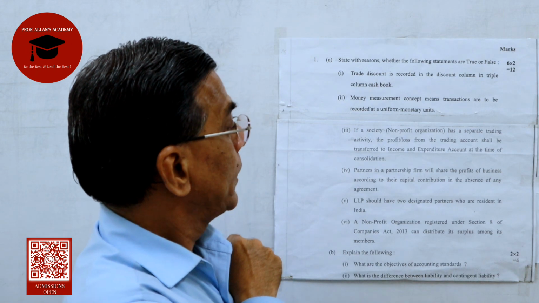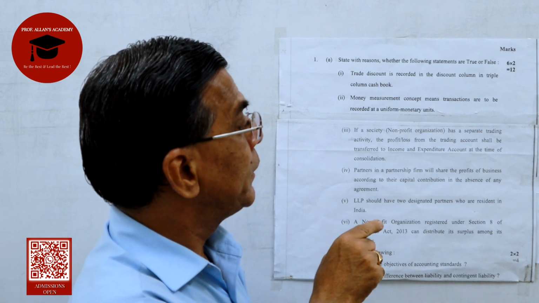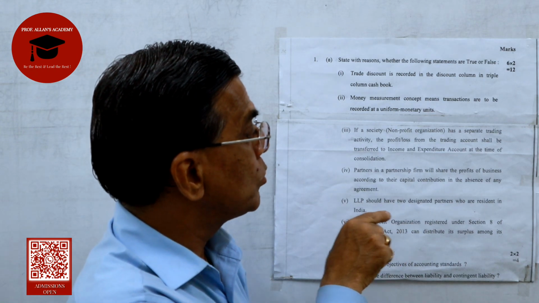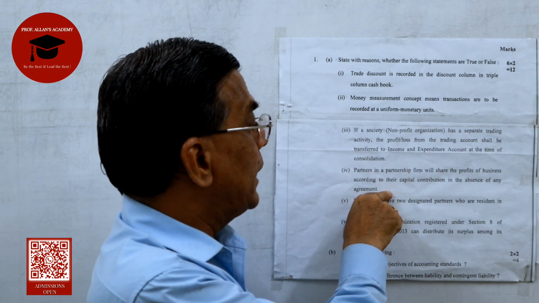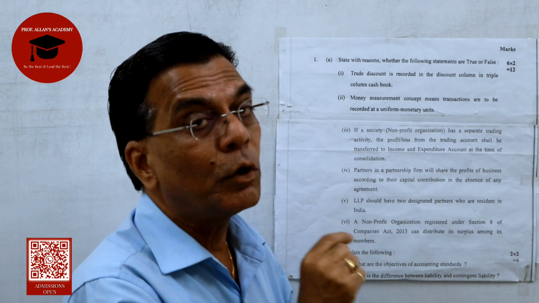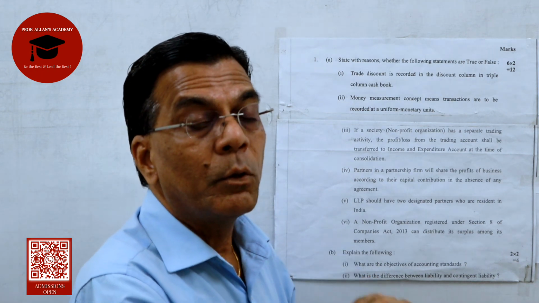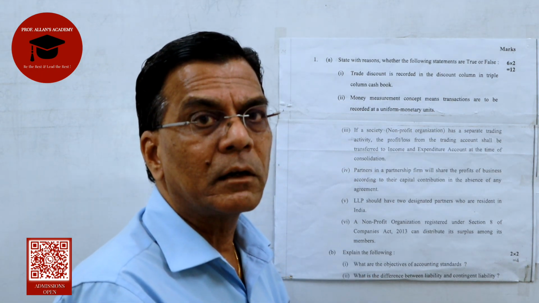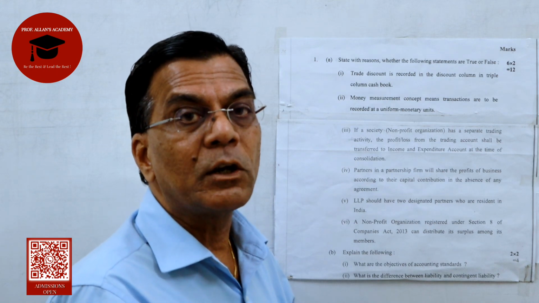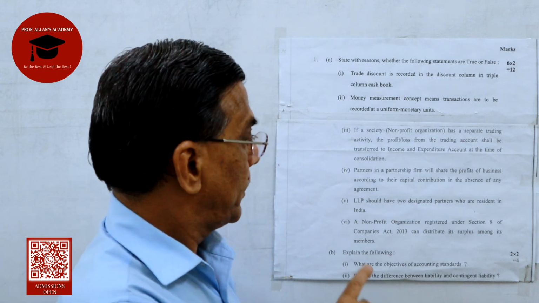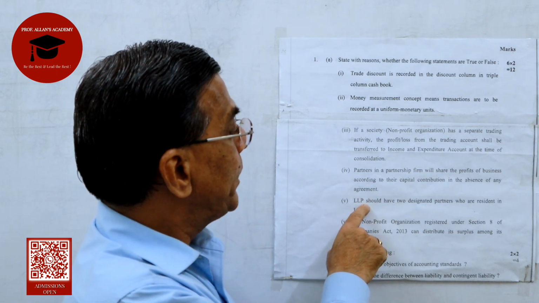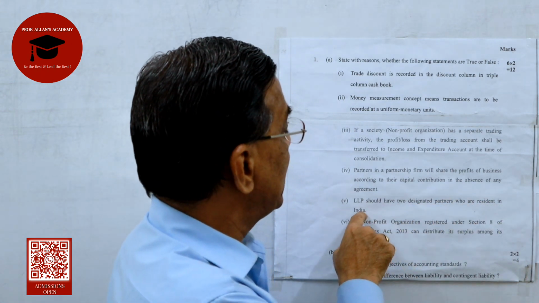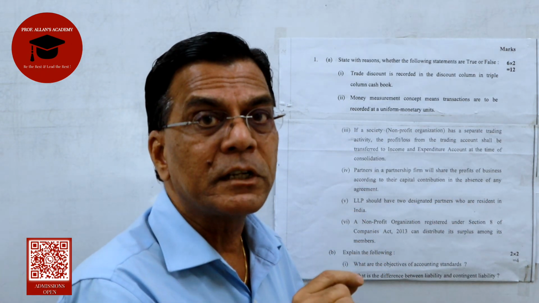The fourth one, partners in a partnership firm will share profits of business according to their capital contribution in the absence of any agreement. This is a false statement. Why? Because when there is no agreement amongst the partners, whatever be the contribution of the partners, they will share profits and losses equally. Now you go to LLP, should have 2 designated partners who are residents in India. This is a false statement.